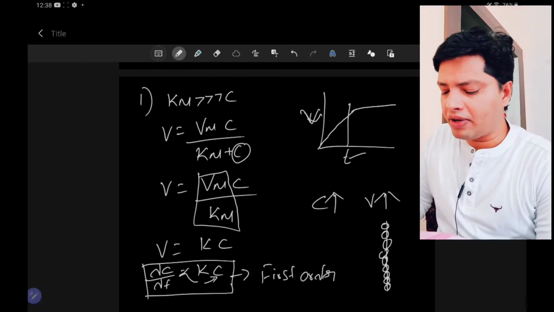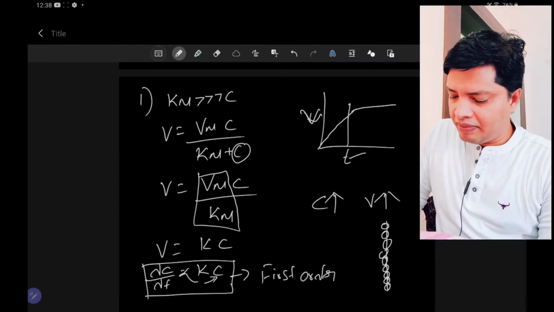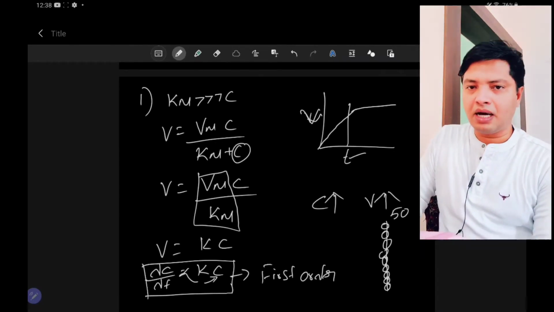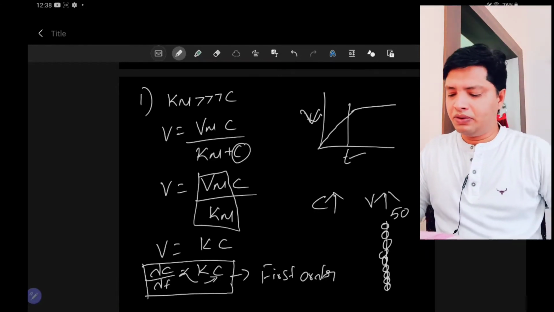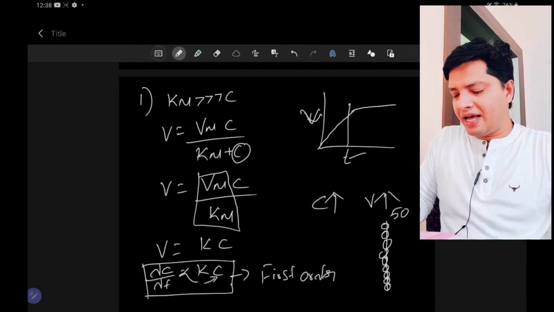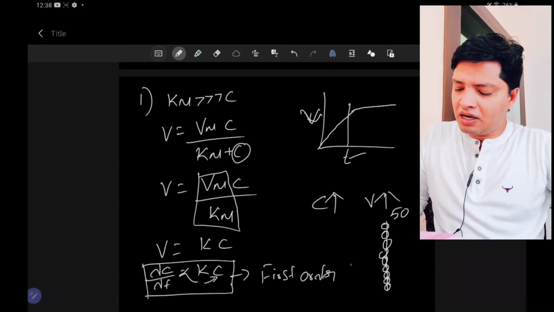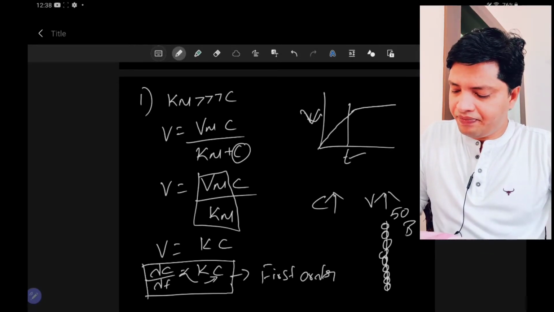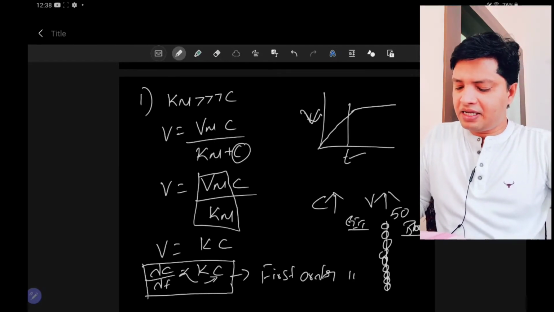Okay, like this, in this membrane we have a carrier mediated system. Let us say these carrier mediated systems are 50 in number. Assume, just one thought experiment we will try to do here. We have these carrier mediated systems, 50 in number. Slowly I will increase the drug concentration within the GIT. So here it is blood and this is GIT, inside GIT. Okay, slowly I will increase the drug concentration.